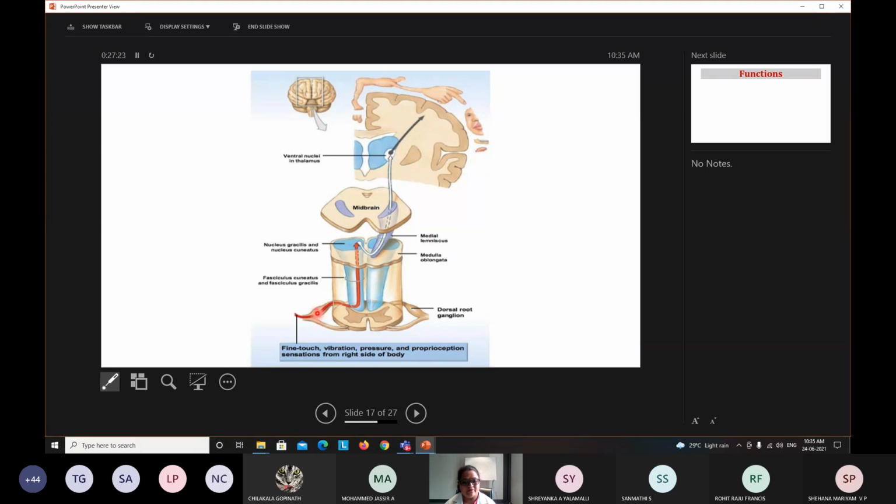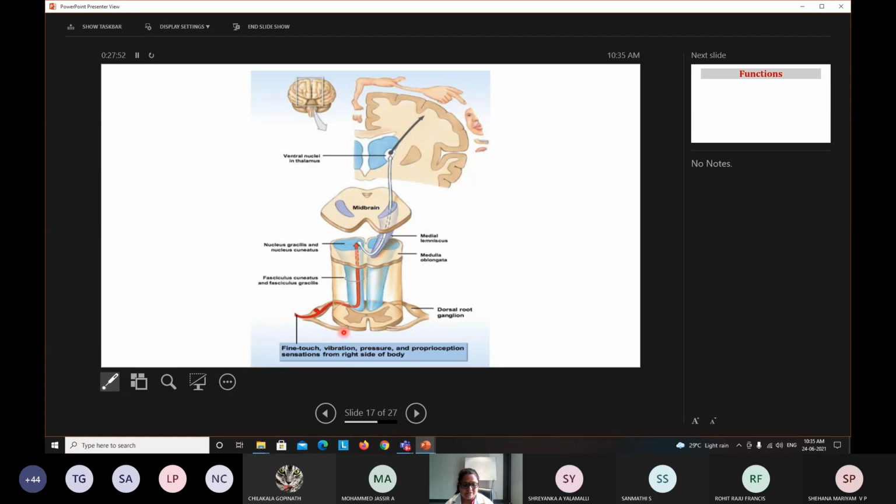From here, the fibers ascend in the posterior part, that is the posterior column, the posterior funiculus of the spinal cord. You can see two are bundled together here, the fasciculus gracilis and fasciculus cuneatus. Fasciculus gracilis is more medial and cuneatus lies lateral.